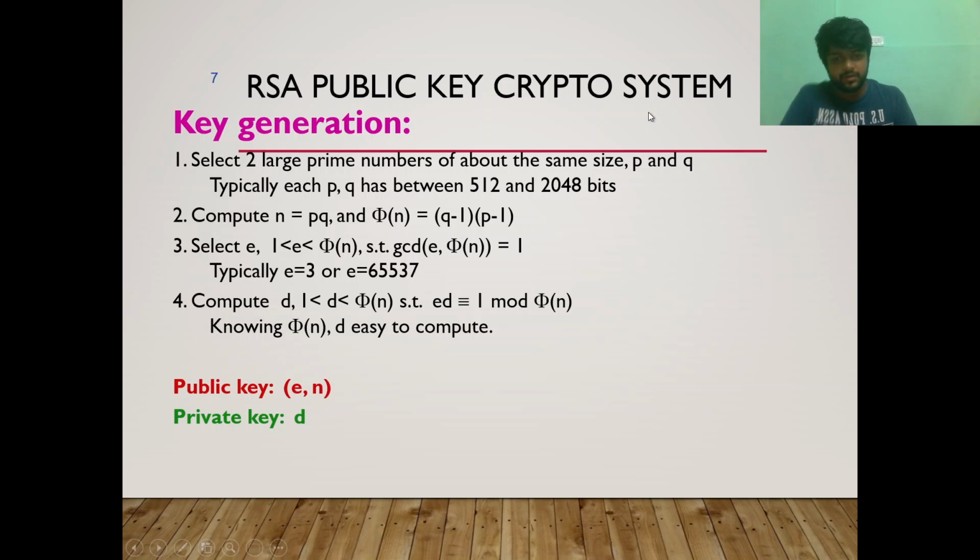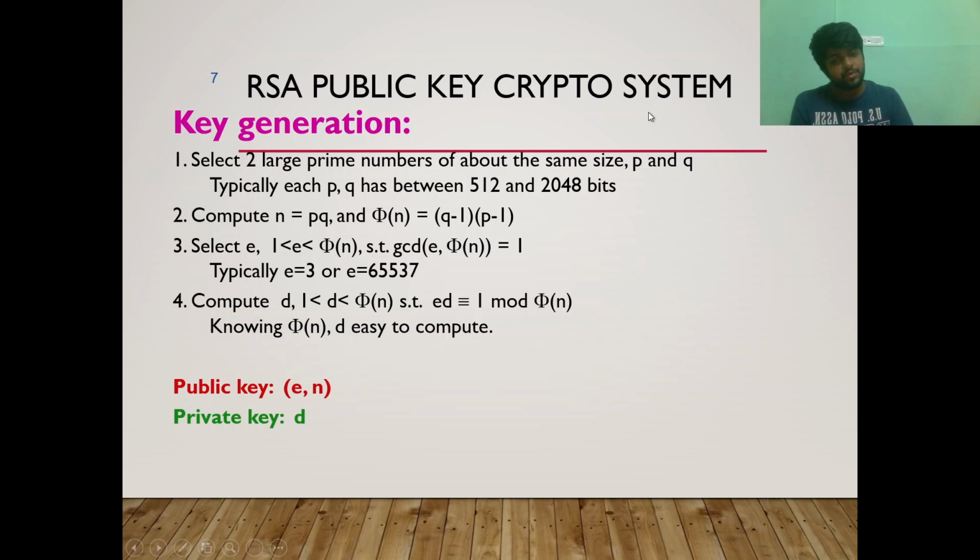Then we select e in the range 1 to phi of n, so any number between these. Then we have to check that the GCD of e and phi of n is also 1. Typically e is equal to 3 or e is equal to 65537. So this is basically the range of the values.